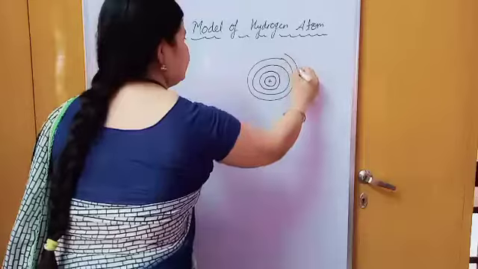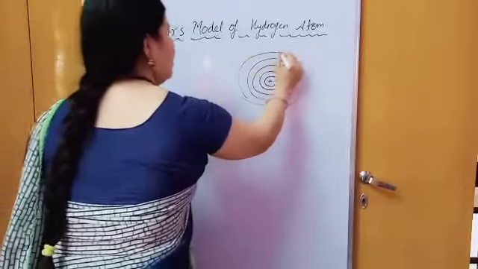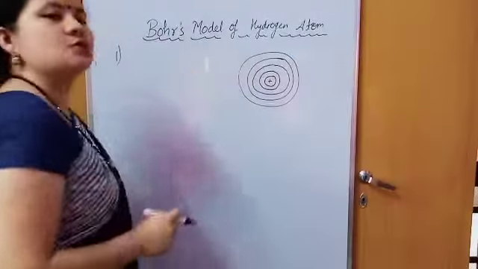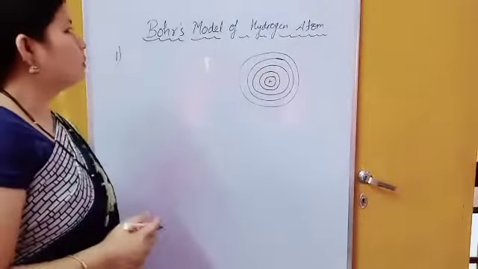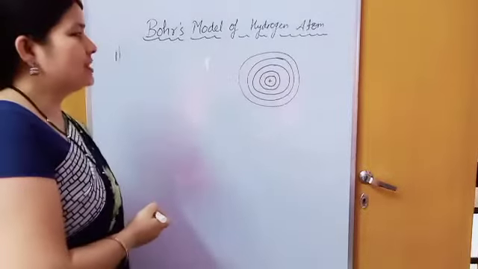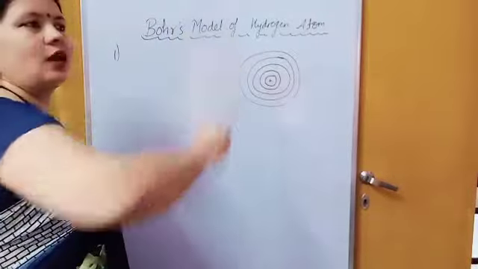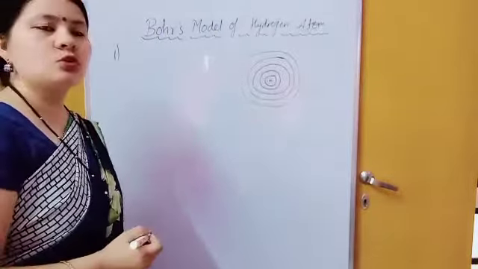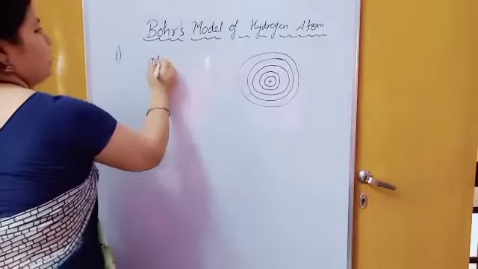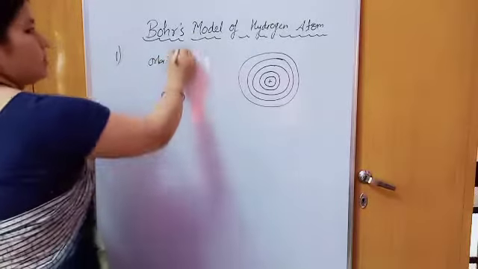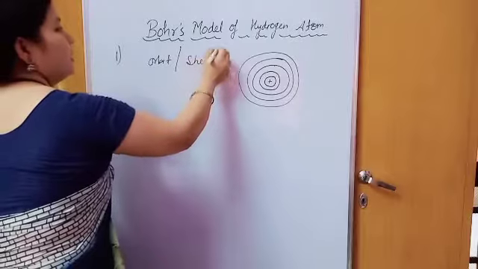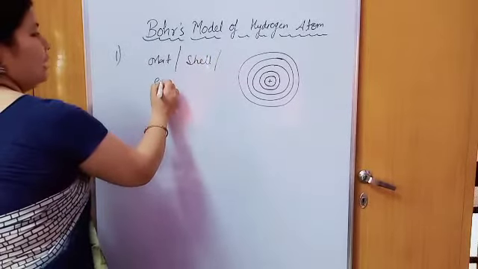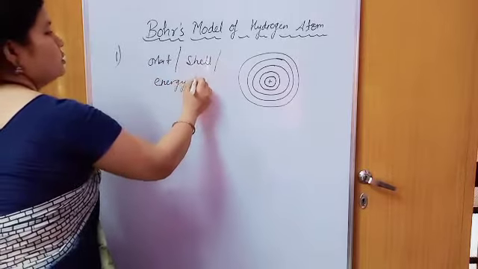He also said circular path, but he used one more word, fixed. So the first postulate was that electrons revolve around the nucleus in a fixed circular path, and that fixed circular path is known as its orbit. You can also call it a shell, or an energy level.